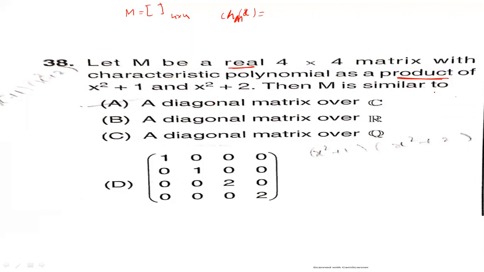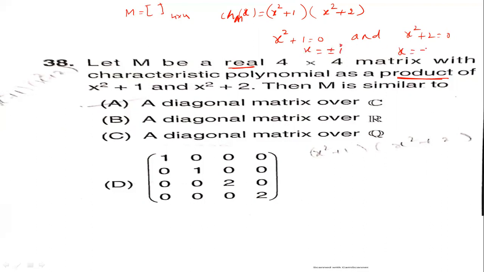Then M is similar to what? Setting x square plus 1 equal to 0 and x square plus 2 equal to 0, the eigenvalues are x equal to plus or minus i, and x equal to plus or minus root 2 i.